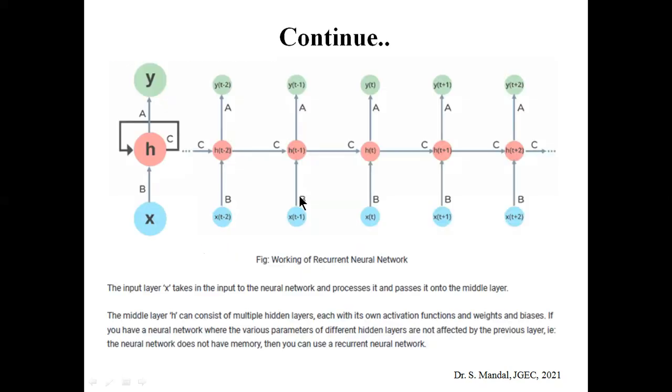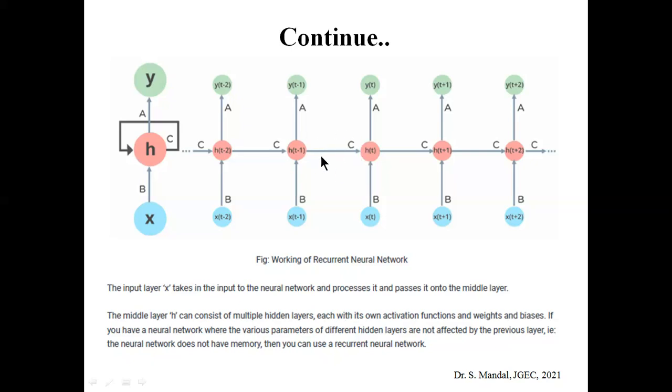So clear? I think there are three weights associated with the recurrent neural network. One weight is between the middle hidden state and the input, and that is the Wxh. Another is between the current state and the previous state, that one is the Whh.